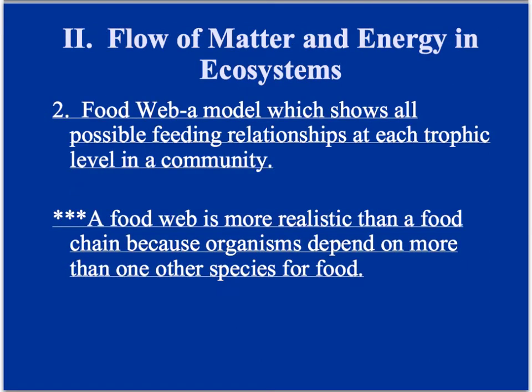Since you went over food chains in middle school, and that should be a review, we're also going to talk about food webs. Food webs are pretty much food chains combined or put together. The reason food webs are better is because they show all possible feeding relationships for each trophic level. So basically, they take into consideration the fact that you don't just eat one thing, but you eat a bunch of things. And that's true for all animals.